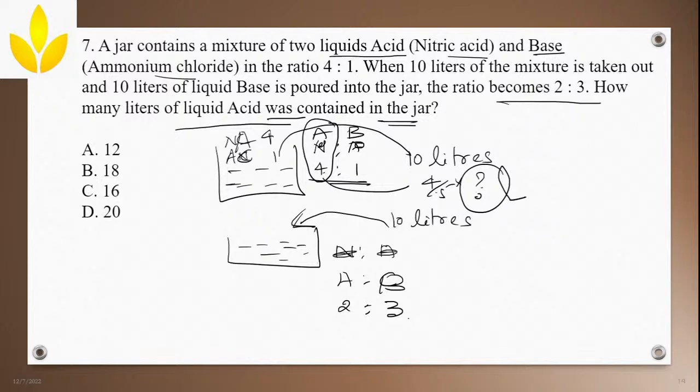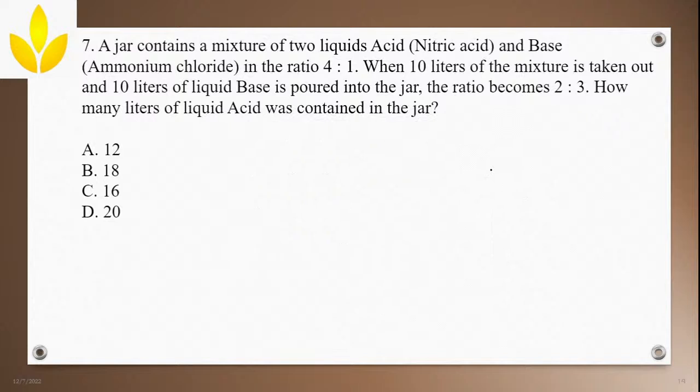Okay, I'll erase it because it's hard to write here on the other part. So let me erase it. Now for this particular thing, you have one simple formula. Whenever there is a removal and addition, here you remove 10 liters and you are adding 10 liters, correct?